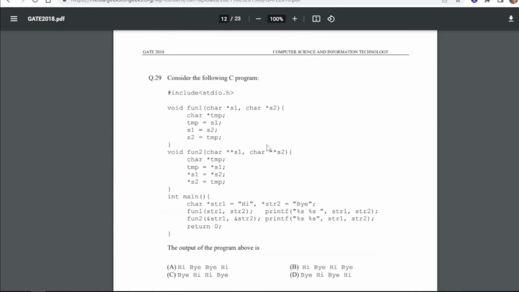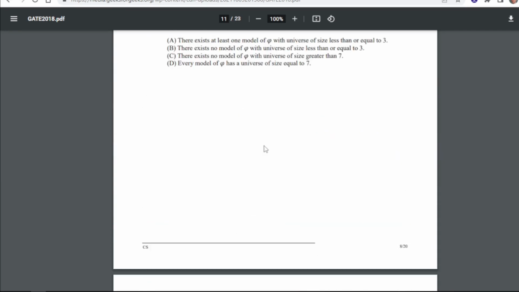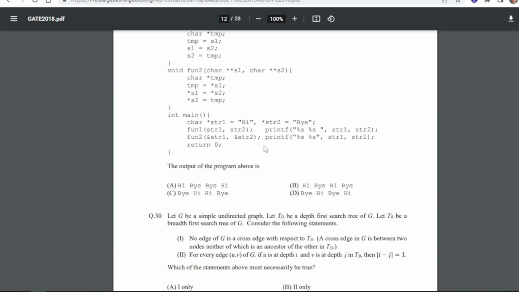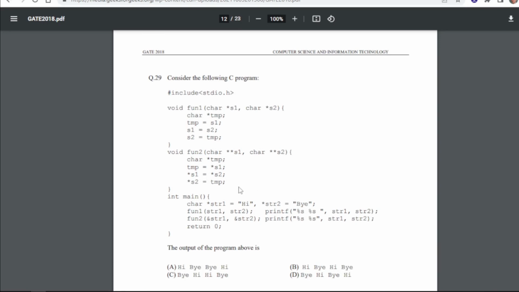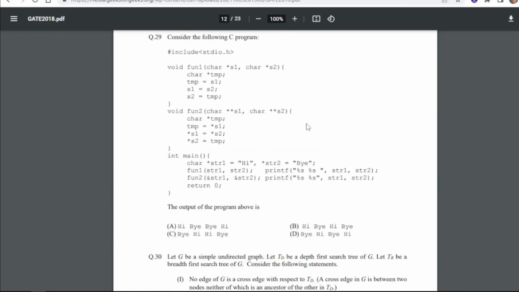Consider the following C program. 29, this one. Okay, the output of the program above is... for 29 our answer will be A again, that is high by high. So when you run this program you will get the answer. You should run or do hit and trial with the program.